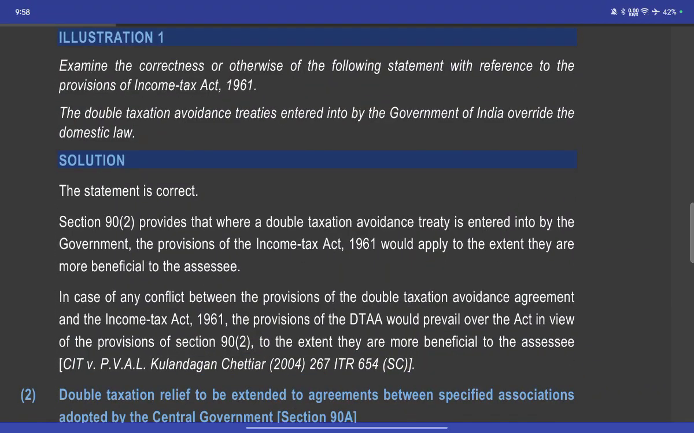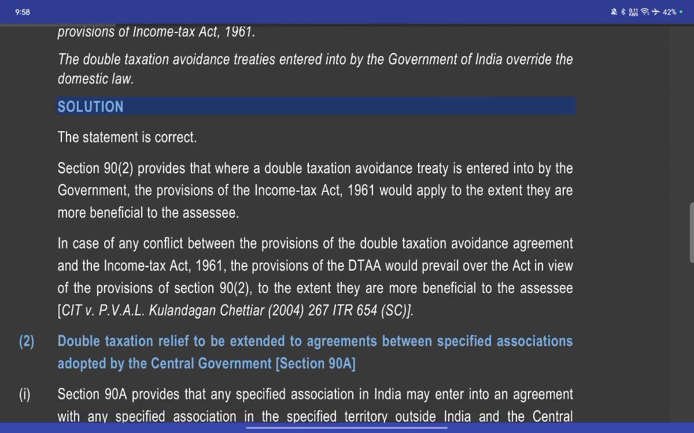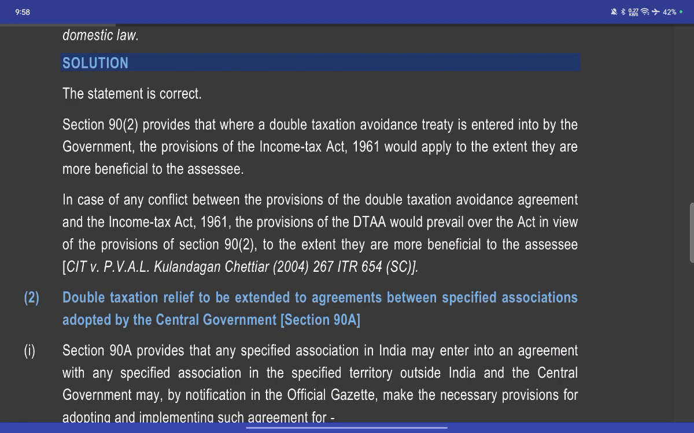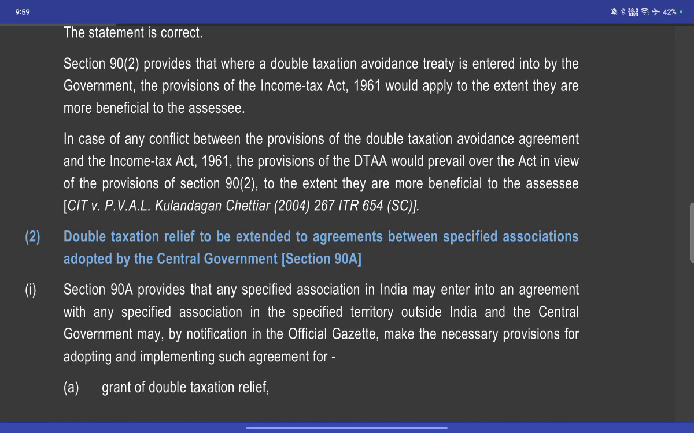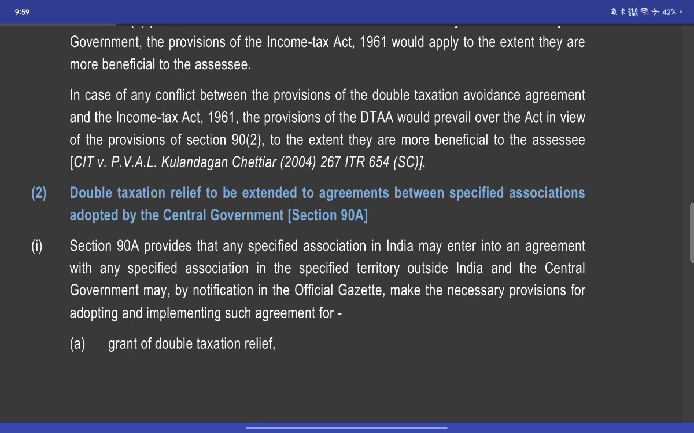Examine the correctness or otherwise of the following statement with reference to the provisions of the Income Tax Act: double taxation avoidance treaties entered into by the Government of India override the domestic law. That's correct. Section 90 provides that in the case of any conflict between the provisions of the double taxation avoidance agreement and the Income Tax Act, the provisions of the DTA will prevail over the Act, and the provisions of the Act would apply only to the extent they are more beneficial to the assessee.